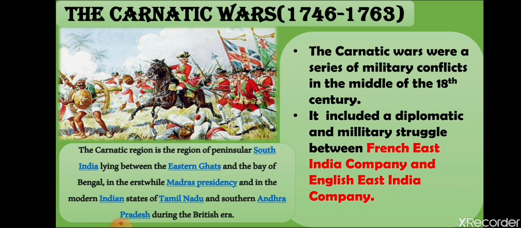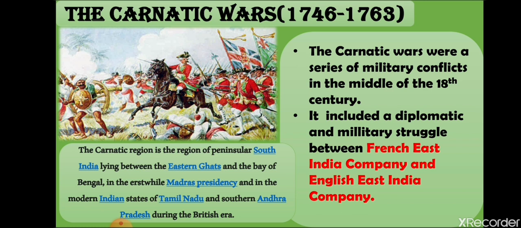Now, the Second Carnatic War started again after the death of the rulers of both Carnatic and Hyderabad. When the rulers of the Carnatic region and Hyderabad died, the second war started in 1749. In the war of succession that broke out, Carnatic and Hyderabad were without rulers.